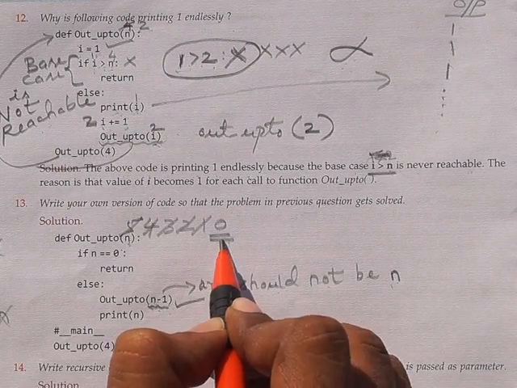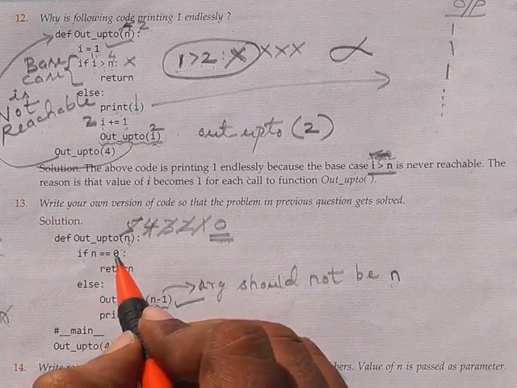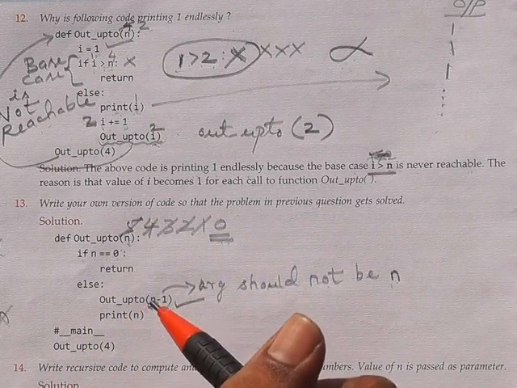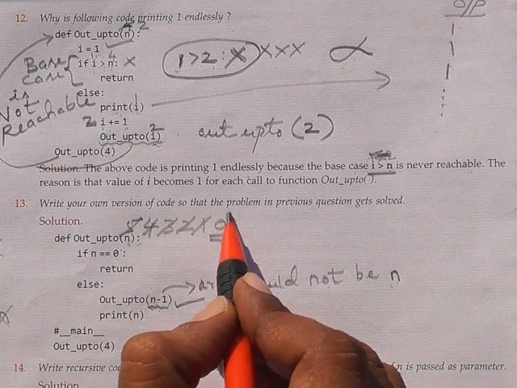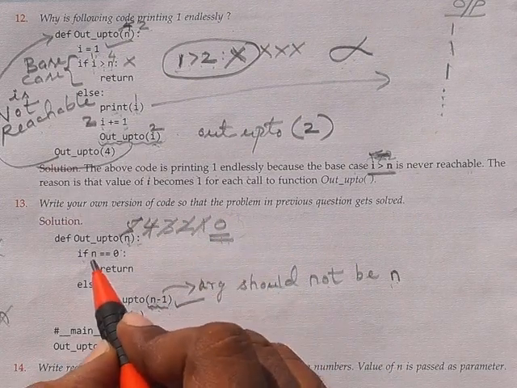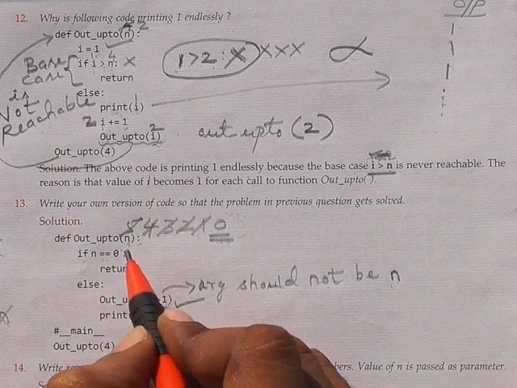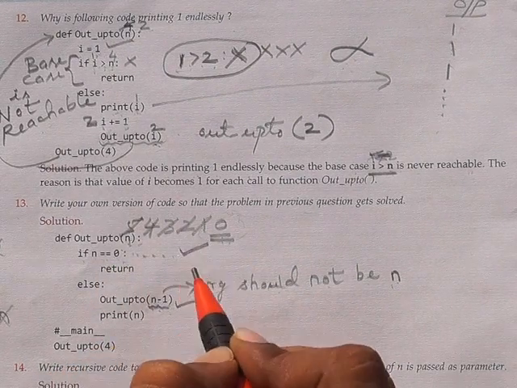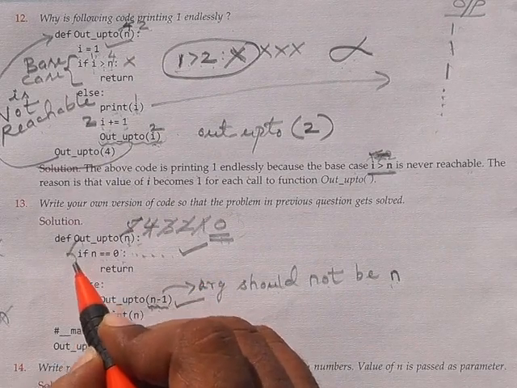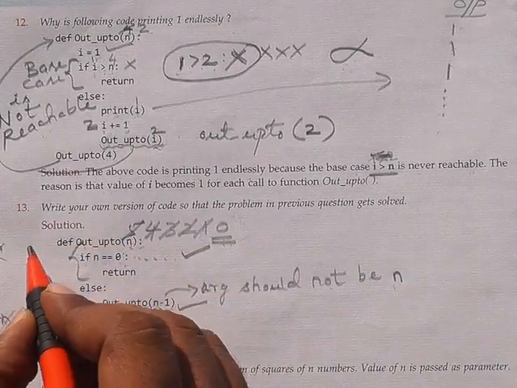So what you can give now is if n equal to 0. The 0 is going to be reachable. You can give n equal to 0, which means definitely at a certain point of time this condition is going to be true. So here the base case is reachable, right?